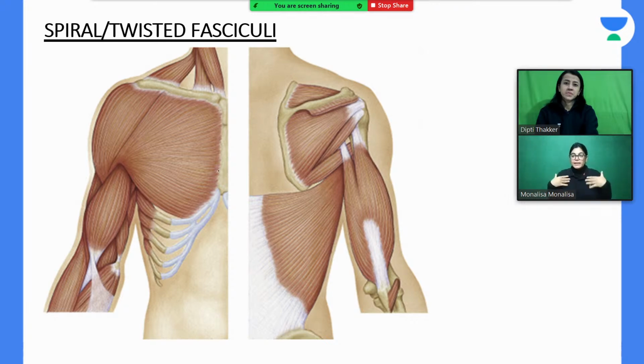Anterior view, the muscle on the anterior aspect here in the pectoral region is pectoralis major. The muscle of the back, trapezius muscle and the latissimus dorsi. Trapezius is not shown here. Lower than that, you can see this is latissimus dorsi, which is shown from the back region. Can you see here? At the insertion point, it is twisted. It is twisted.